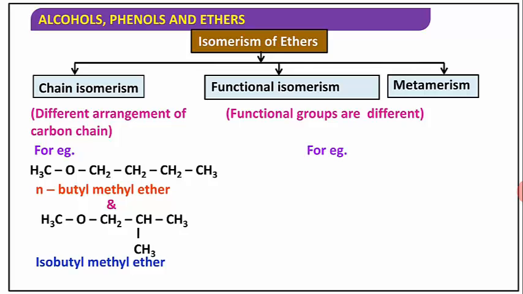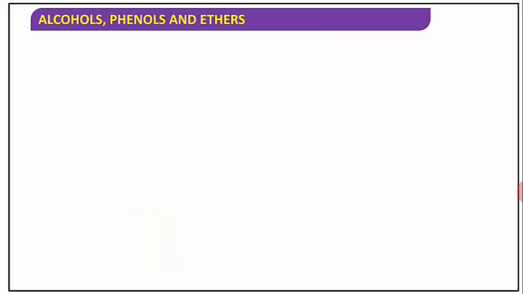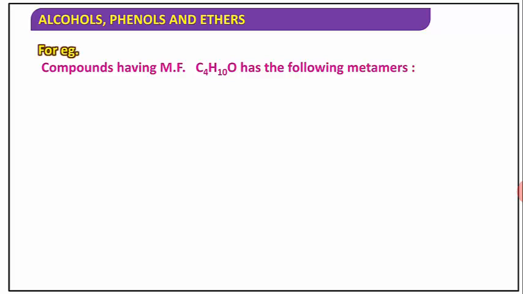For example, we already discussed dimethyl ether and ethyl alcohol, ethanol, which have the same molecular formula but different functional groups. One contains ether, another contains alcohol. And the metamers: the compounds having molecular formula C4H10O have the following metamers.